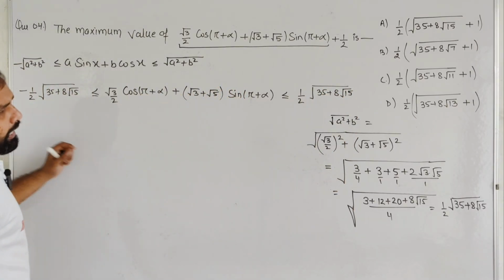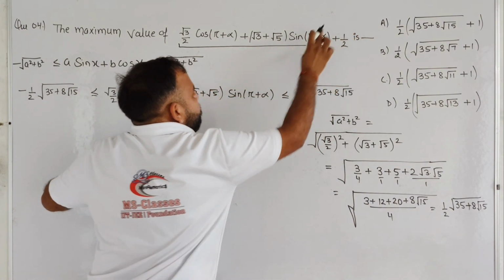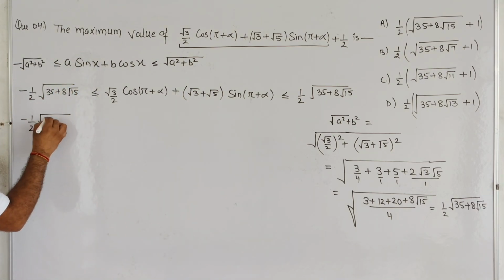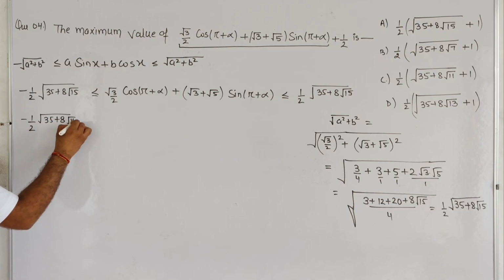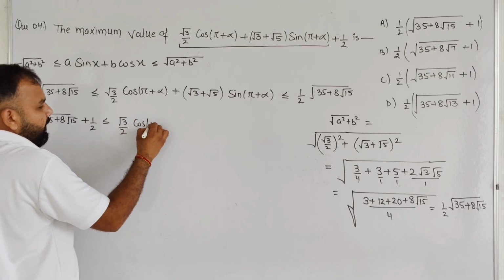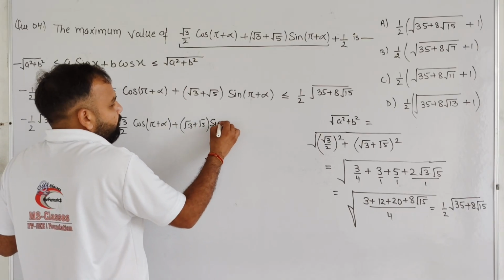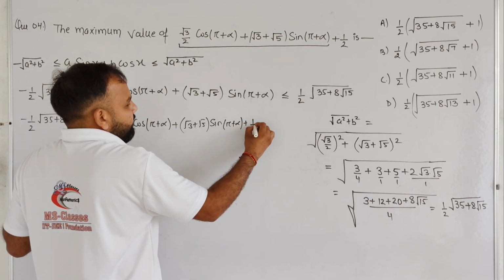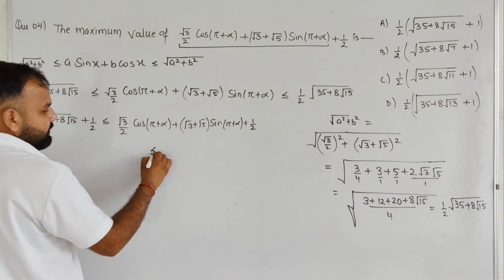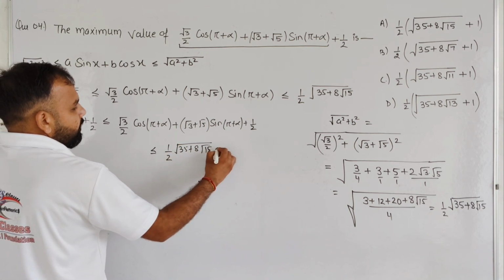Okay student, and you know very well that in that scenario we need to add 1 by 2. If we add 1 by 2 throughout, it will become minus 1 by 2 root 35 plus 8 root 15 plus 1 by 2 over here, and it will become root 3 by 2 cos pi plus alpha plus root 3 plus root 5 sin pi plus alpha plus 1 by 2. And in the same way, if we add it on the other side, that is less than or equal to 1 by 2 root 35 plus 8 root 15 plus 1 by 2.